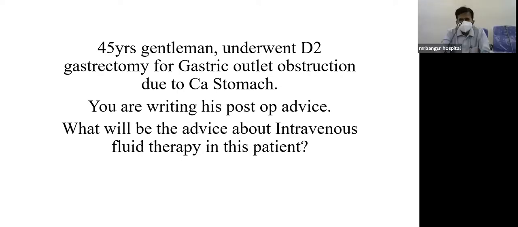Good. And I think we can go to the intraoperative management of this patient. So you have adequately hydrated the patient, looking at these criteria, and he's going for surgery. Maybe the surgery lasts for about 3 or 4 hours. So, Dr. Raman, can you discuss how you are going to manage the intraoperative period with fluids?